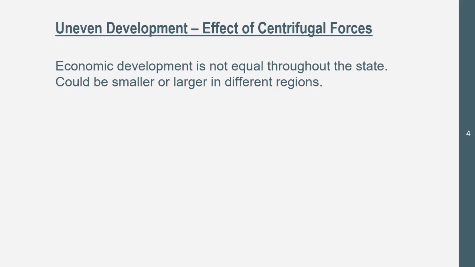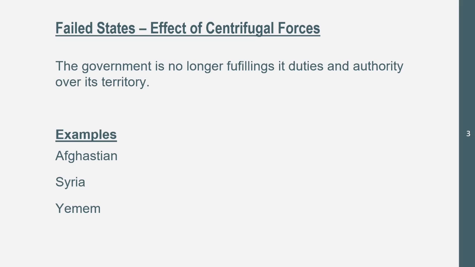Actually, I want to go back to failed states. What could be a cause of failed states? Of course, we learned centrifugal forces, but what specific centrifugal forces? Well, I think we could think conflict. This doesn't necessarily have to be ethnic or religious conflict. Just conflict in general could lead to a failed state. That's probably the main one. Yeah, basically, that's actually the main one. But division could lead to a failed state. Not necessarily violent conflict, like we want this, no, we want this. But division of a state could lead to a failed state as well, if the state is dividing into 2 groups.